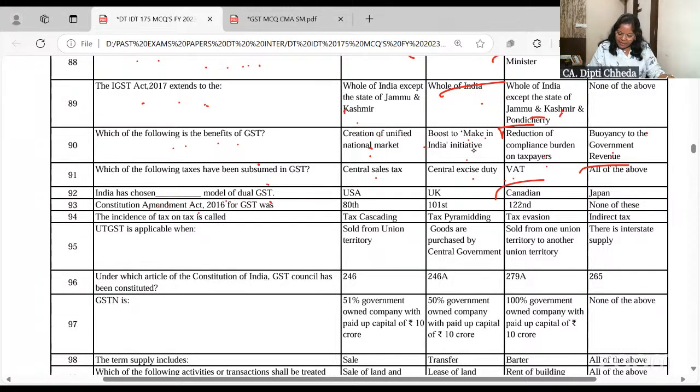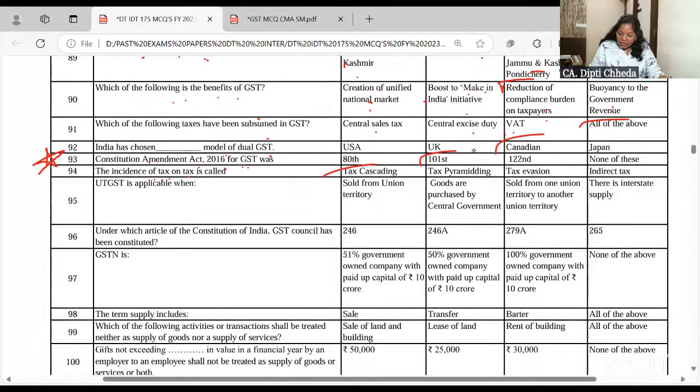Constitution Amendment Act for GST was 101. We give 101 in envelope. Now I know it's like very simple, but अब ये पूछते हैं तो करना पड़ेगा आपको. Incidence of tax on tax is again called cascading effect. ये फिर से आ गया, repeated.